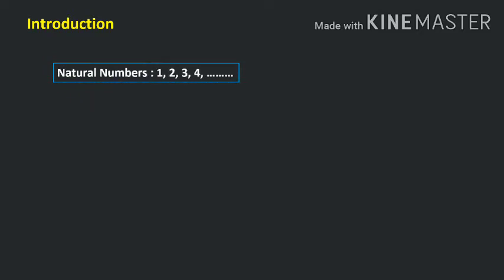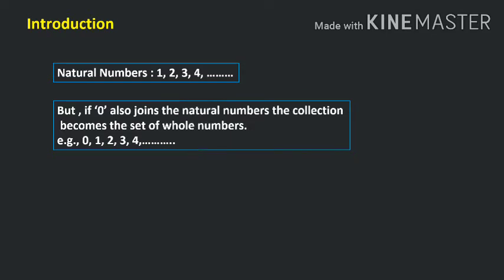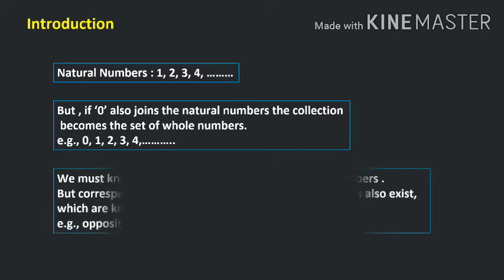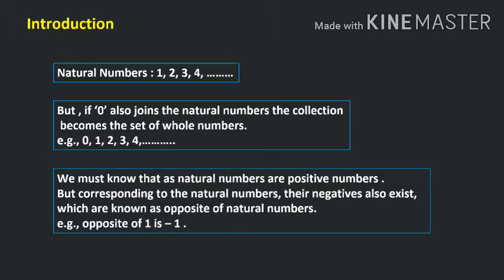Natural numbers. We are familiar with natural numbers. It means counting numbers 1, 2, 3, 4. But if 0 also joins the natural numbers, the collection becomes the set of whole numbers. For example, 0, 1, 2, 3, 4. Now we must know that natural numbers are positive numbers, but corresponding to the natural numbers, their negative numbers also exist, which are known as opposite of natural numbers.